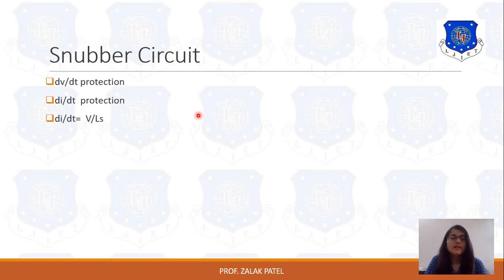The snubber circuit can be a combination of resistor and capacitor, or a combination of inductor and resistor. If we use resistor and capacitor, then it protects the dV by dt rating. If we use inductor and resistance, then it provides di by dt protection.